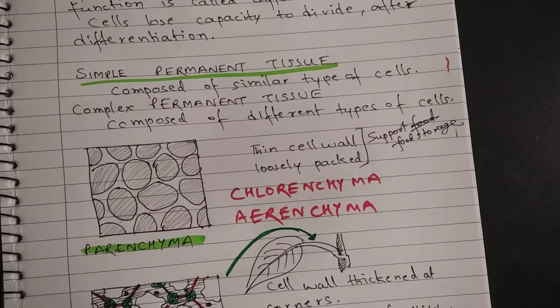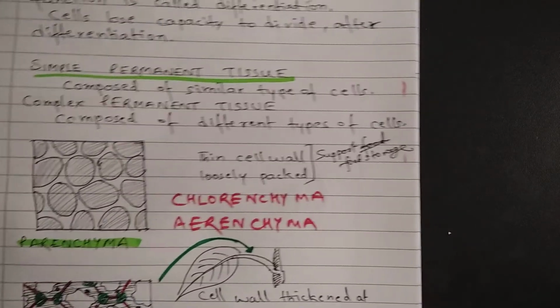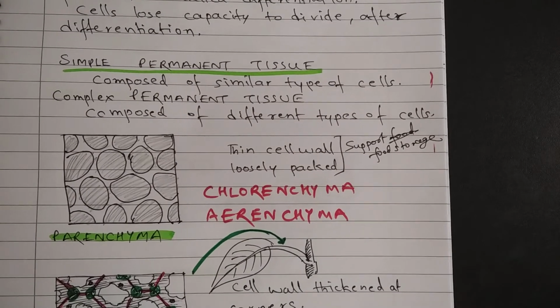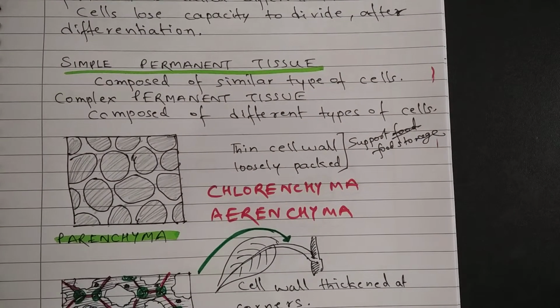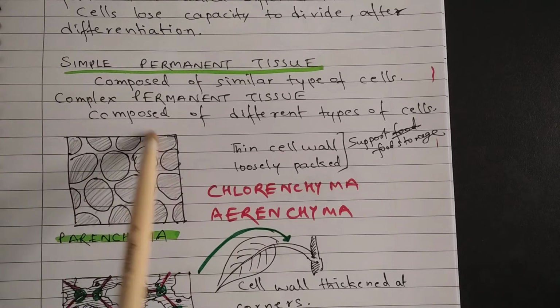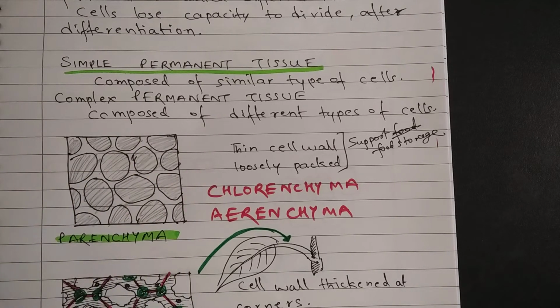As I have said earlier, in case of simple tissue, all the cells are of similar types. Let us begin with the three types of simple permanent tissue. Number one is parenchyma. In case of parenchyma, the cells have thin walls, they are loosely packed, and there can be a lot of intercellular space between the cells. The parenchyma makes the bulk of a plant part.